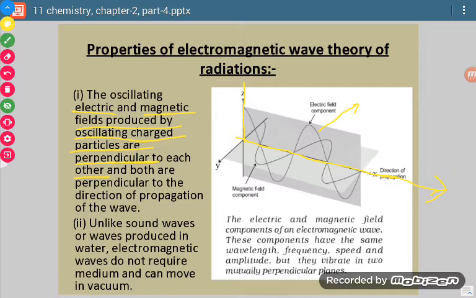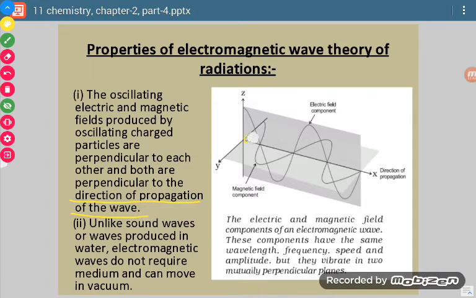Now, what we can say is that the very first postulate is that these waves consist of electric and magnetic fields which are perpendicular to each other. This way we can say this first point. Now one more thing is the direction of propagation of the wave.